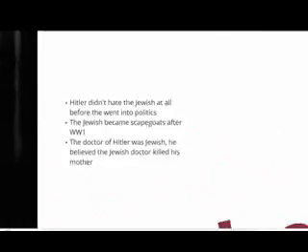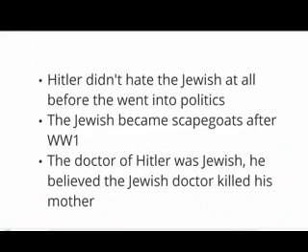Well, Hitler didn't hate the Jews at all before he went into politics. He had many Jewish friends and even had a crush on a Jewish woman. When he joined politics, the first signs of his Jewish hatred were shown. Partly because of the deep defeat of World War I, Germany needed someone to blame. Hitler blamed the Jews. The blaming also helped him to be elected.